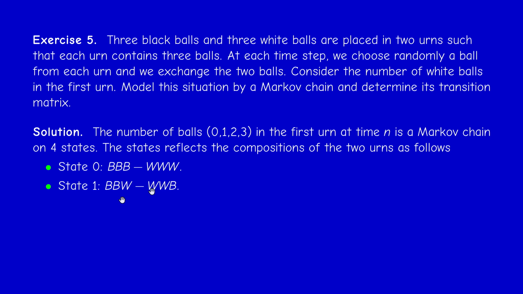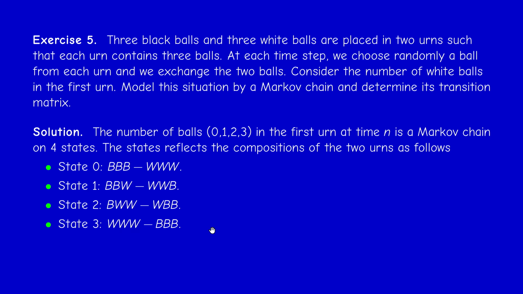In state 1, we have in the first urn 2 black, 1 white, so 1 white corresponds to the number 1, and the second urn will necessarily contain 2 white and 1 black. State 2 is 1 black, 2 white, and vice versa for the second urn. So there's a redundancy here. And state 3 is just the opposite of state 0, so we have 3 white and 3 black in the second urn.